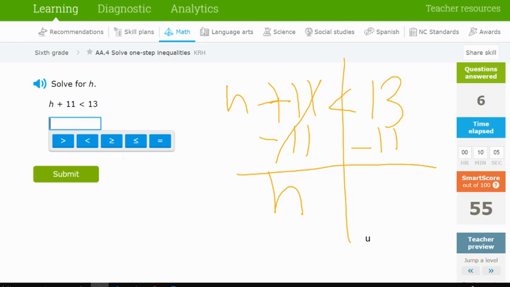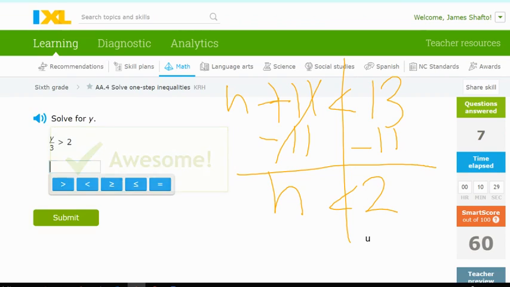And then I have 13 minus 11 gives me 2. So what I'm saying is all of my h's have to be less than 2. So for example, 0 could work. So would 0 plus 11 be less than 13? Yes. Would negative 10 plus 11 be less than 13? That would be 1. Yes, that works. So I'm going to go over here, and I'm going to say h is less than 2.